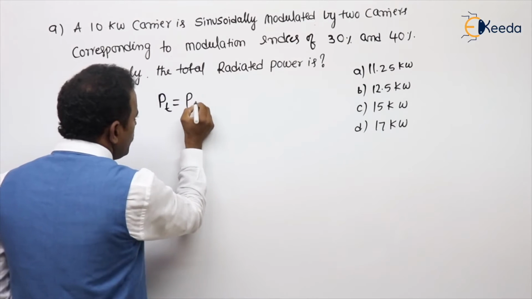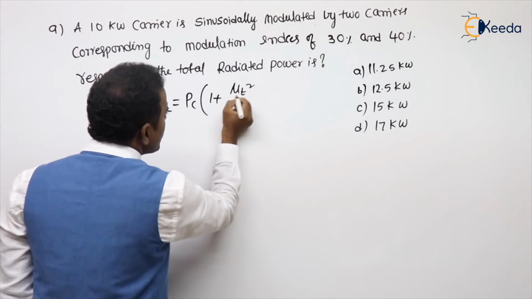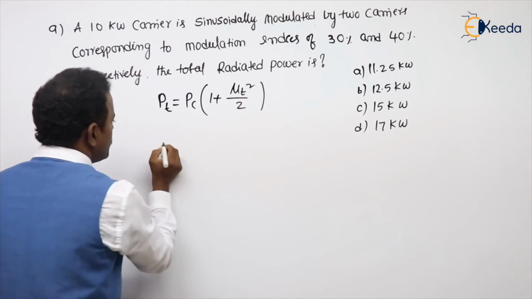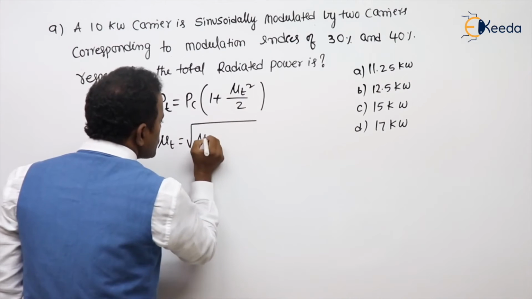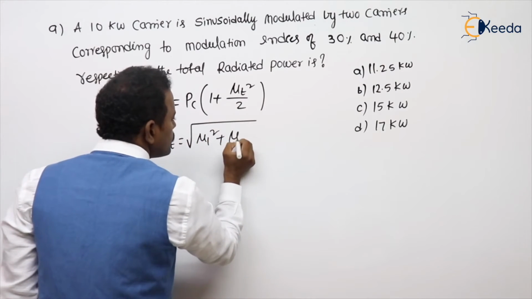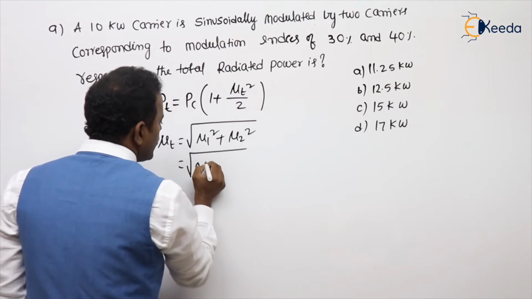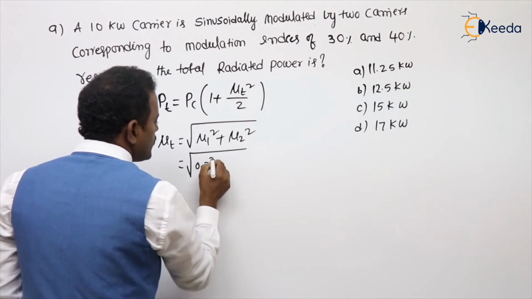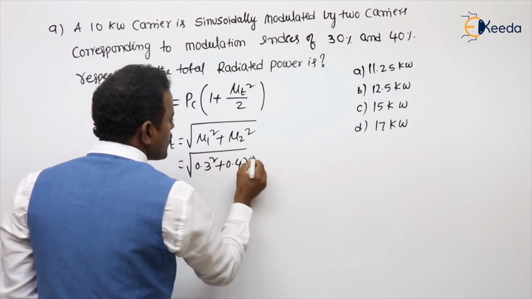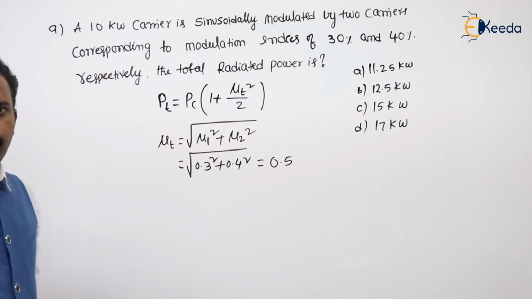PT equal to PC into 1 plus mu T square by 2, because multi-tone. What is mu T? Root of mu1 square plus mu2 square. That is the root of 0.3, first one is given 30%, so 0.3 square plus 0.4 square. This will be 0.5. Getting my point or not?